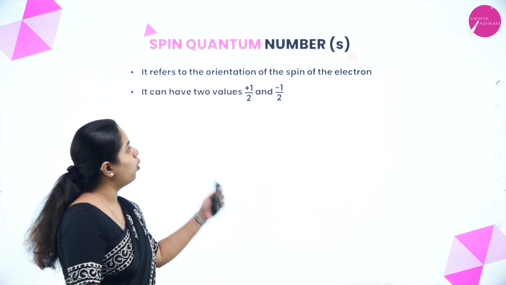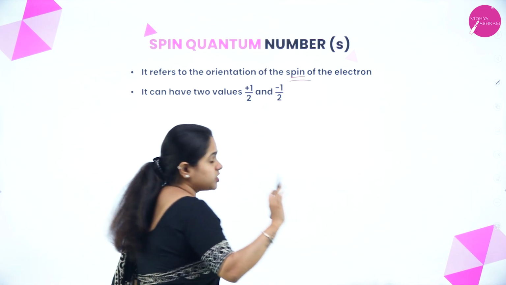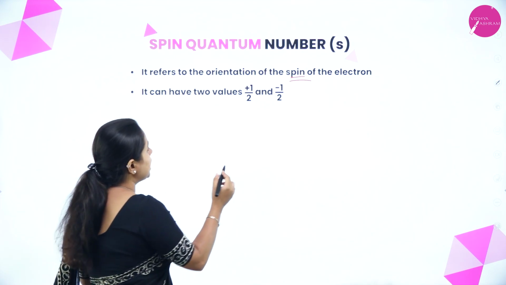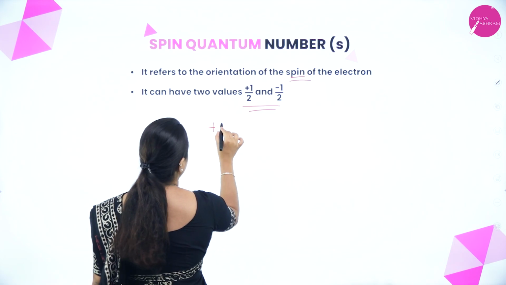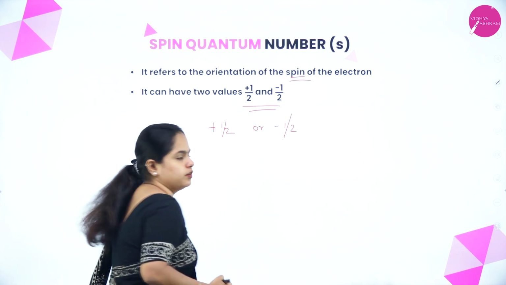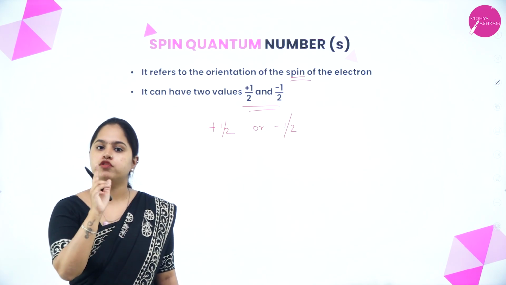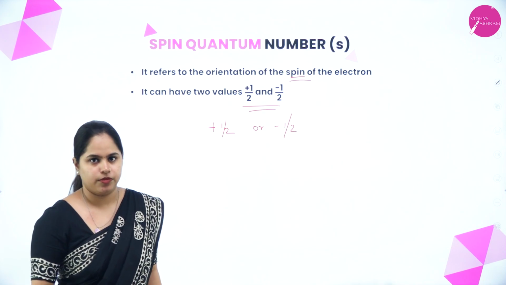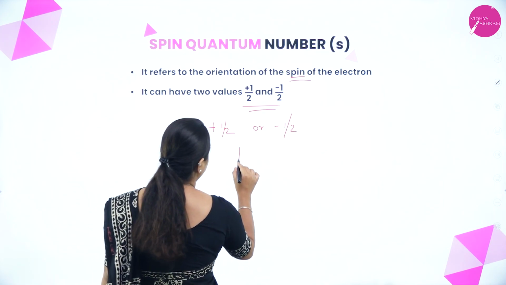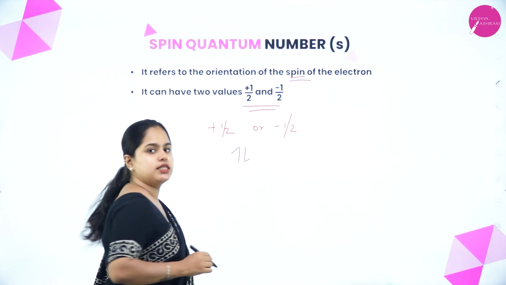It refers to the orientation of spin of the electron. It gives us the idea about spin of the electron, in which direction the electron is spinning. So basically it can have only two values, that is either plus half or minus half. Earlier we discussed that in an orbital, a maximum of 2 electrons can be present. So what you have to understand is, in those 2 electrons, one will have a plus half rotation and one will have a minus half rotation.